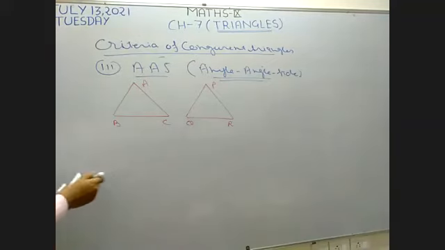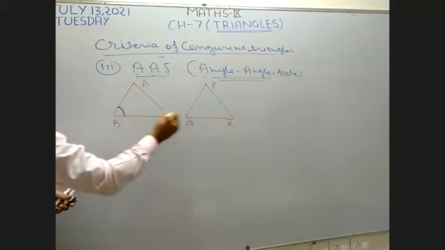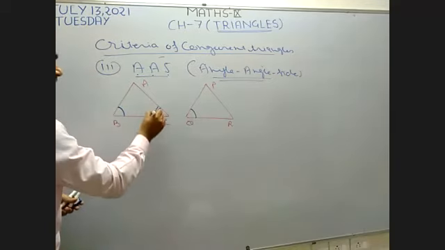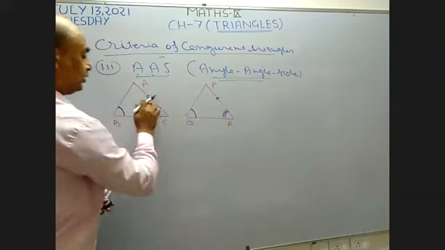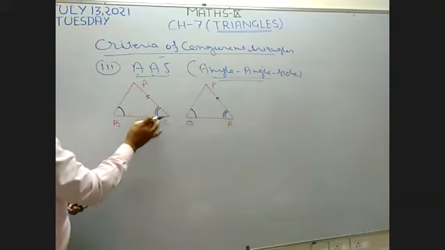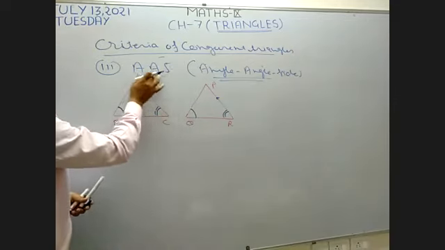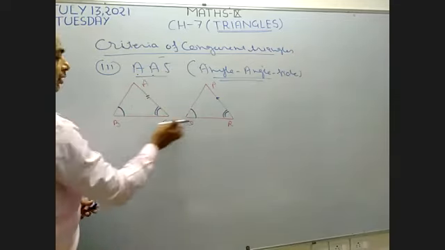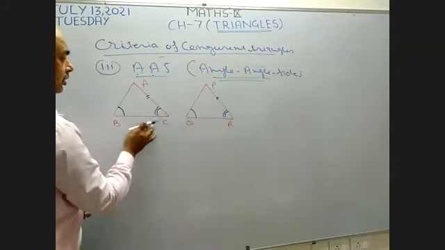By using this criteria, I want to make these two triangles equal. Now, angle, angle, side means this angle is equal to this angle. The second angle is going to equal the second angle. And now I take this side. Note, not the angle between, the side. Angle, angle, side. Now the side is different from the one between. Now I take another side. Note, not between these two angles.